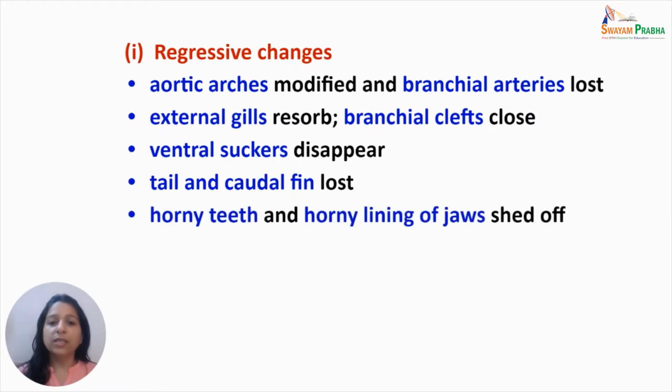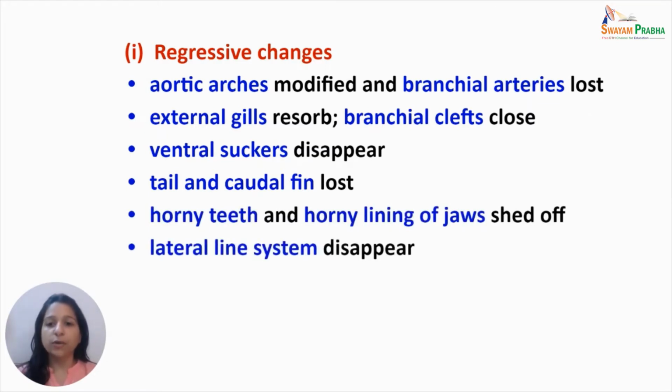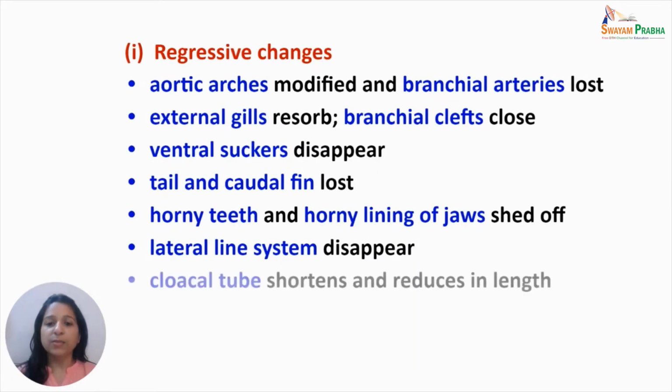The horny teeth and horny lining of the jaws are shed off. The lateral line system disappears. The cloacal tube shortens and reduces in length because the tadpole is herbivorous. It requires a longer intestine, while the adult is carnivorous. It requires a shorter intestine.